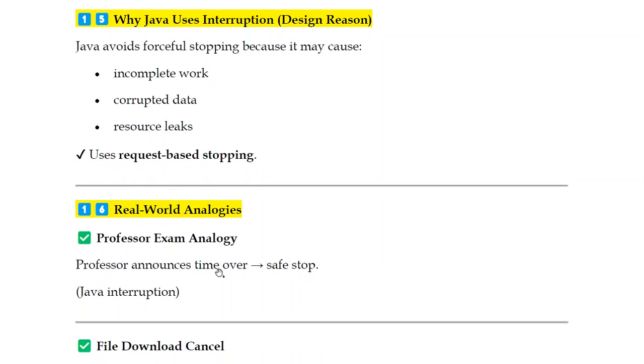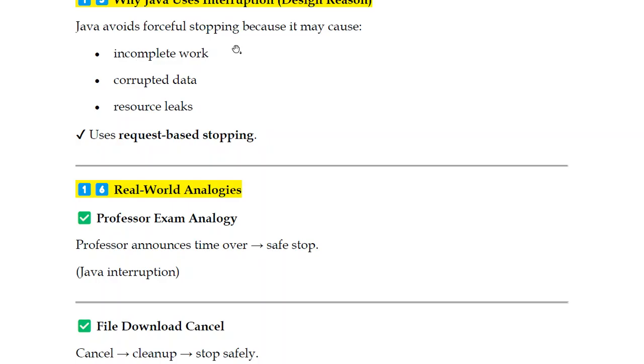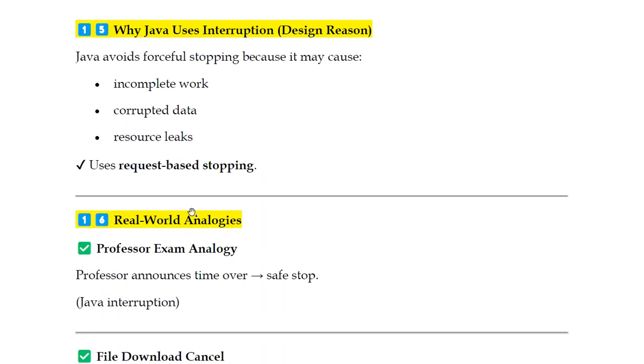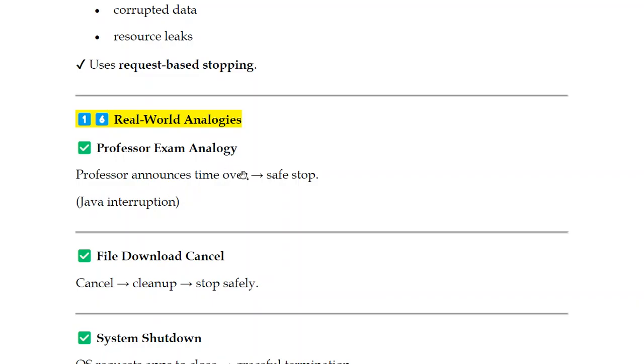We'll discuss all these things with a real-time example, then only you can understand what's happening in the background. Incomplete or incorrect data problems are all sorted out with the help of request-based stopping. You don't order it directly like that. Real-world analogy: professor exam analogy.